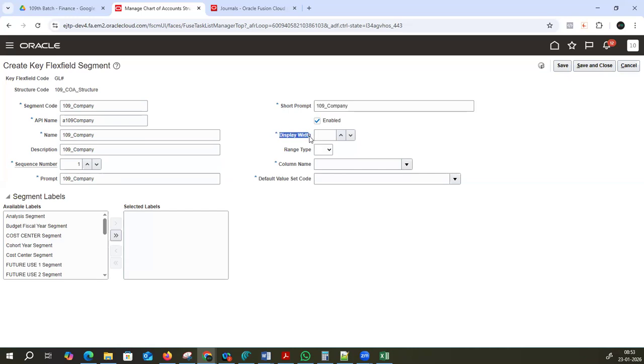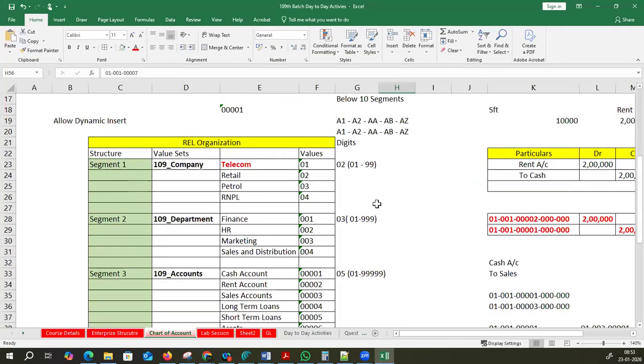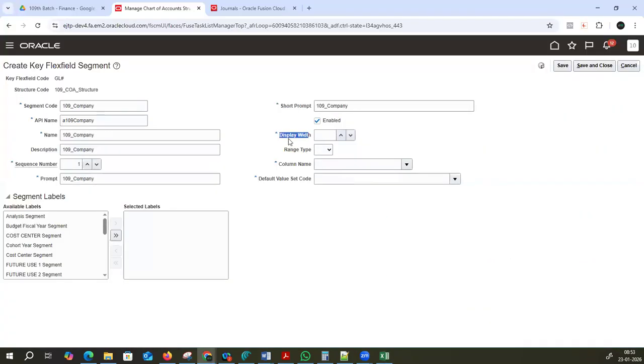Display width. Here the width is completely different from that one. The size which we have given is 2 digits. This is the 2-digit size. Here the display width is nothing but box size. So this box is something like 40, I think. This is 25. This is 100. This is 150, something like that. So I'm giving 20. 20 size means this much of box will come for us to select in the drop down. We need numbering, right? 0, 1, 2, 3, 4 is there. So that numbering should come, right? So that is the reason I'm giving 20.